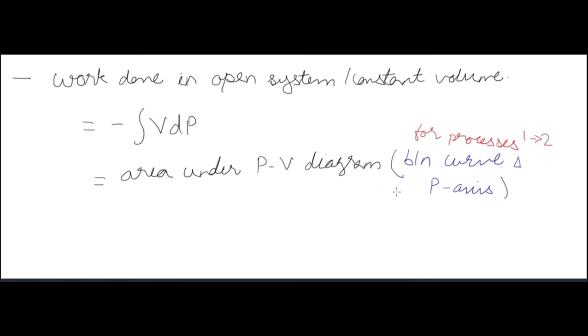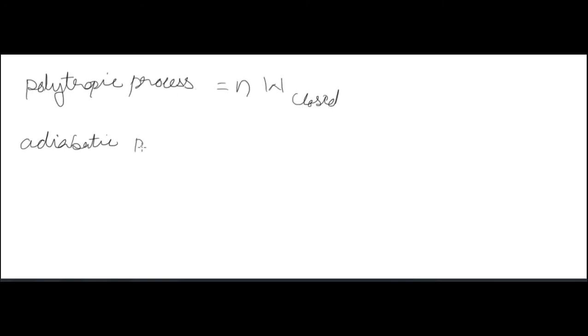For cycles you have the area under the curve, but if it's a process, you have to see the area between the curve and the P-axis for an open system, and with the V-axis in a closed system. The curve and the P-axis for open system, the curve and the V-axis for closed system.